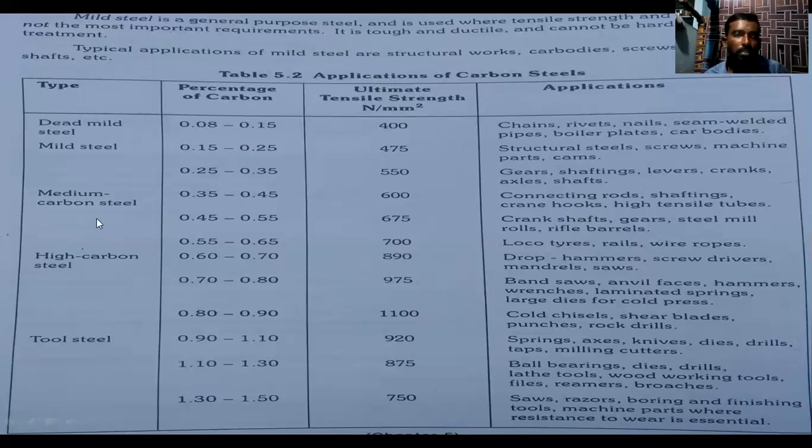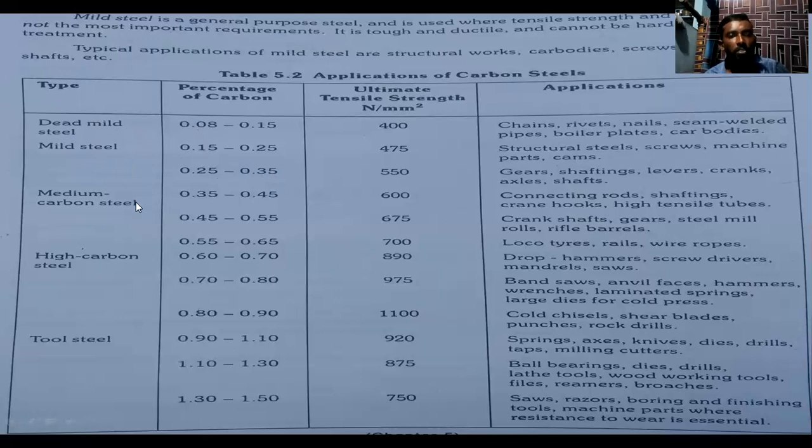So carbon steels are classified into these types: low carbon steel, medium carbon steel, high carbon steel. Again, another steel is tool steel. So these are the compositions. For low carbon steel, the composition we can use is 0.08 to 0.35. In low carbon steel, these are the two types. Dead mild steel is one of the types of the low carbon steel.